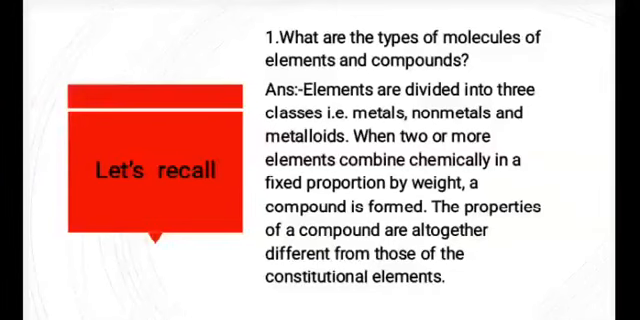Let's have a quick recall of what we already know. What are the types of molecules, of elements and compounds? So we all know elements are divided into three classes, that is metals, non-metals and metalloids. When two or more elements combine chemically in a fixed proportion by weight, a compound is formed. The properties of a compound are altogether different from those of the constitutional elements.